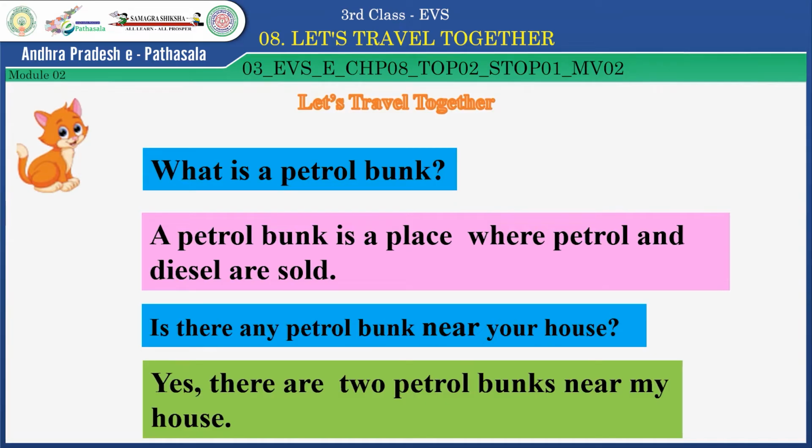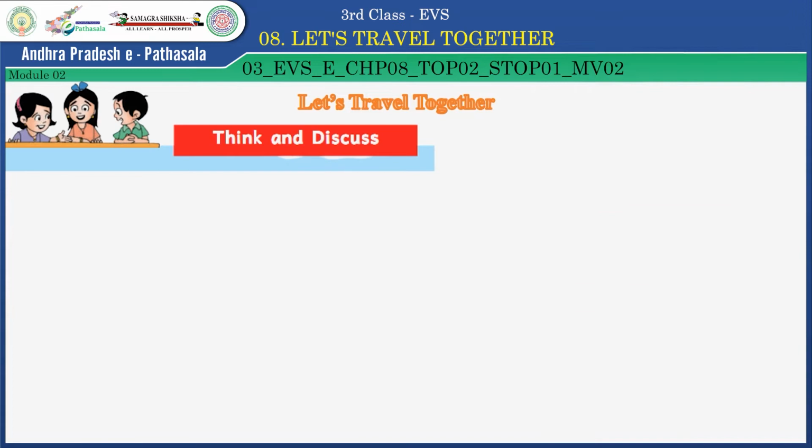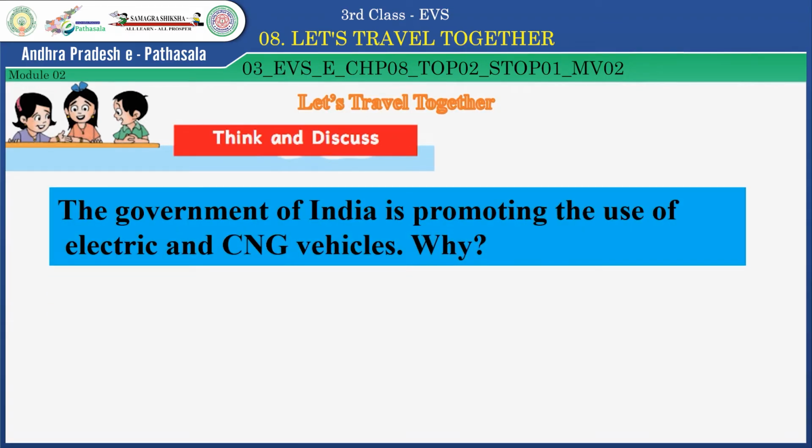Think and discuss. Children, now let us do this think and discuss activity. The Government of India is promoting the use of electric and CNG vehicles. Why? Children, you know electric vehicle. But what about CNG vehicle? CNG means compressed natural gas. As it is a natural gas, it is less polluting and it is a cleaner fuel.